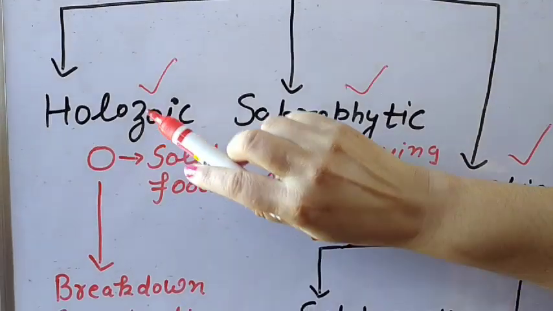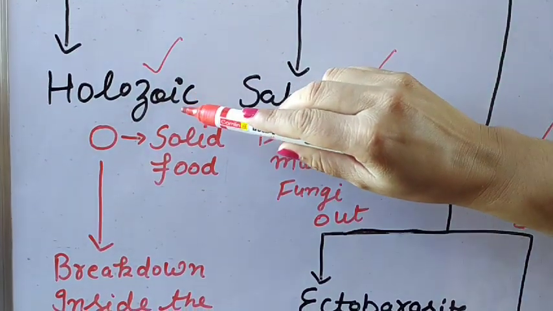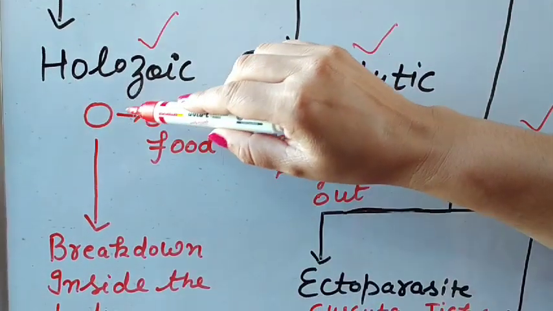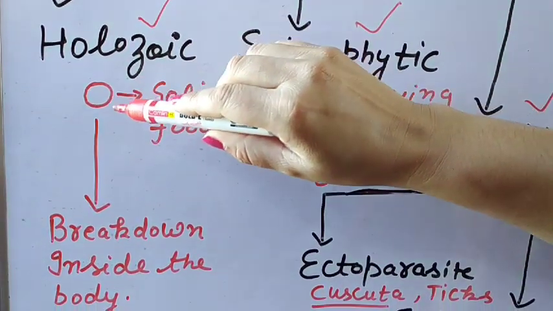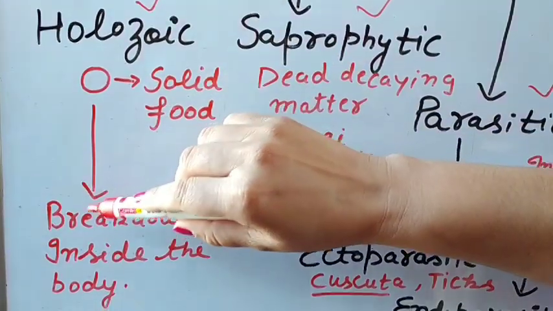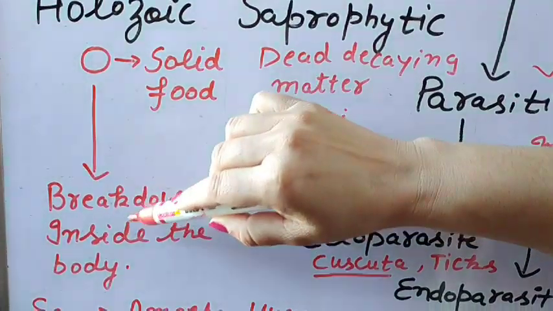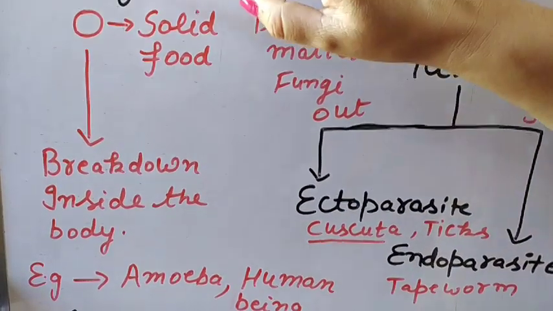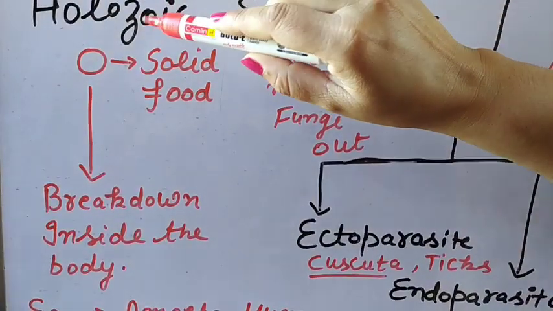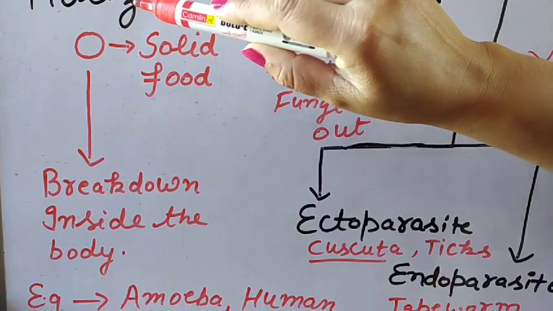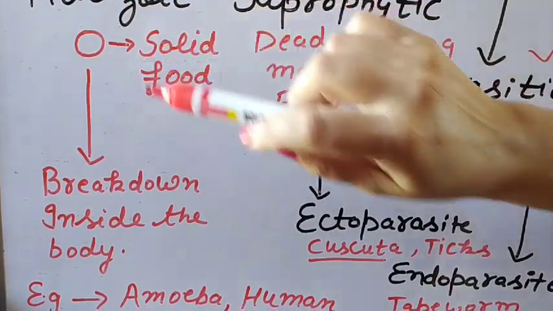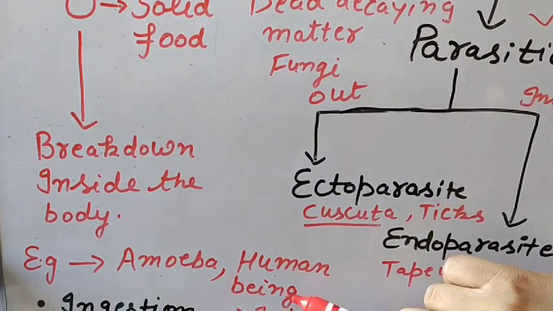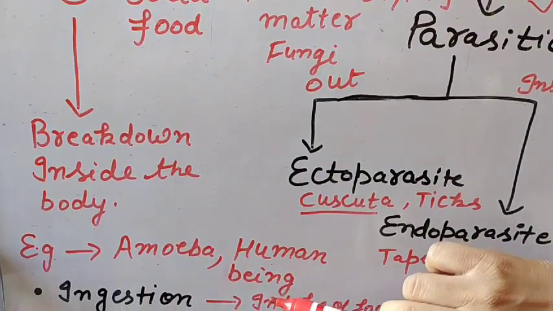So now what is holozoic nutrition? Holozoic nutrition means the process of taking solid food by an organism, and the breaking of this food takes place inside our body by different processes. That is known as holozoic nutrition. Examples of holozoic nutrition include unicellular and multicellular organisms. The examples are amoeba, and second is the human being and other animals also.